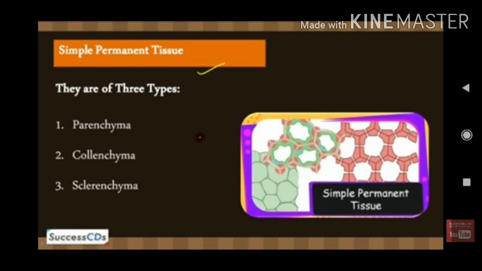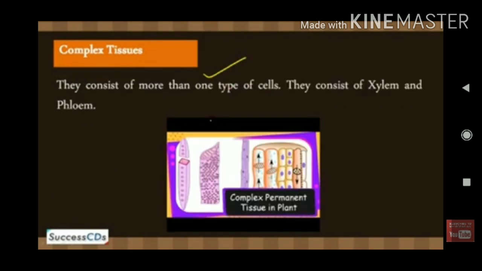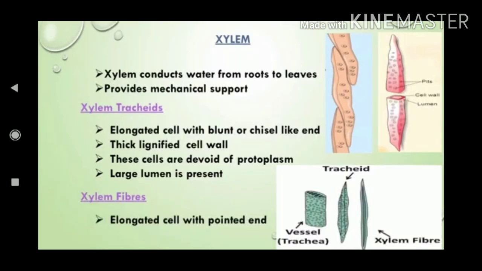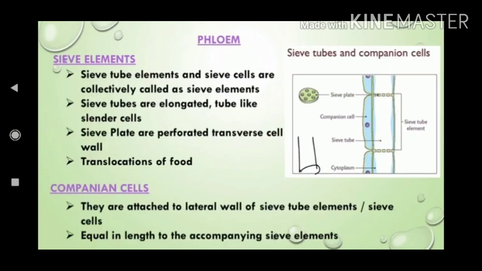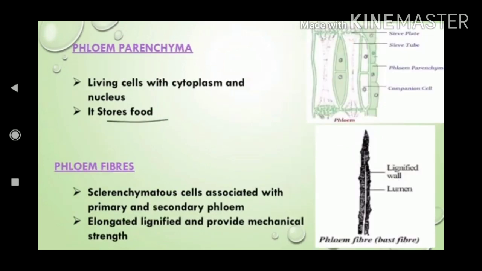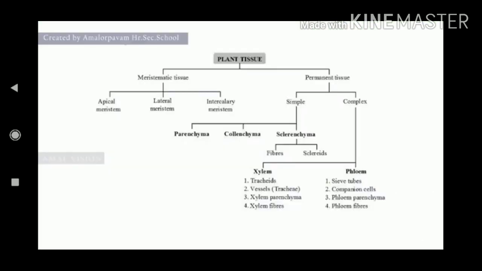In xylem, there are four types of cells: xylem tracheids, xylem vessels, xylem parenchyma, and xylem fibres. In phloem also, there are four different types of elements: sieve tubes, companion cells, phloem parenchyma, and phloem fibres. Thus, we see the plant tissues. In plant tissue, there are two types: meristematic tissue and permanent tissue.